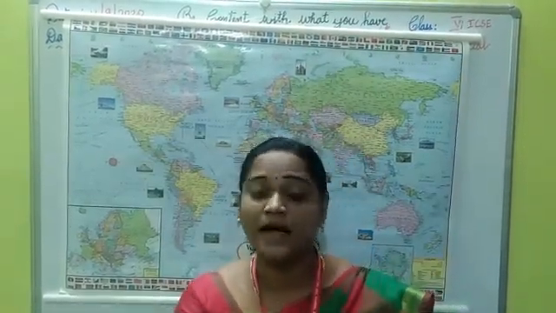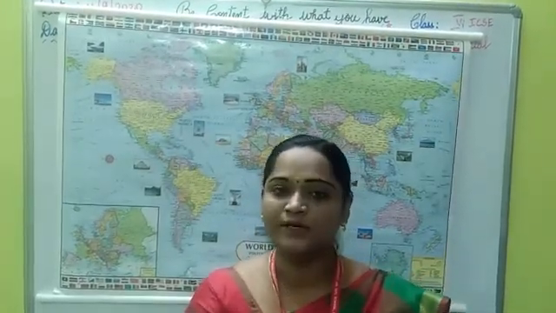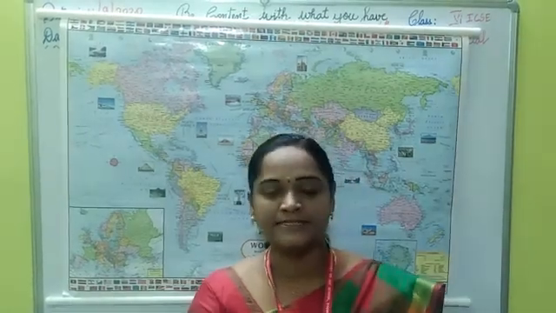So what are oceans? The large water bodies are called oceans. Here we are going to discuss the major oceans of the earth and then seas. Under seas we are going to see two things: marginal seas and inland seas. And the last, rivers and water pollution.